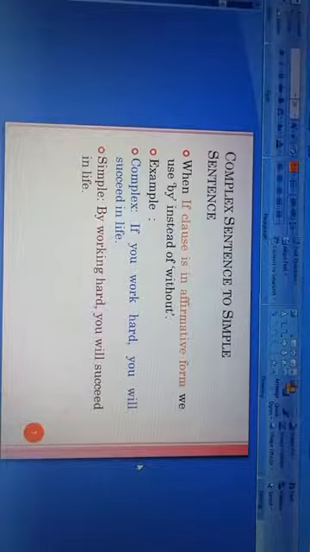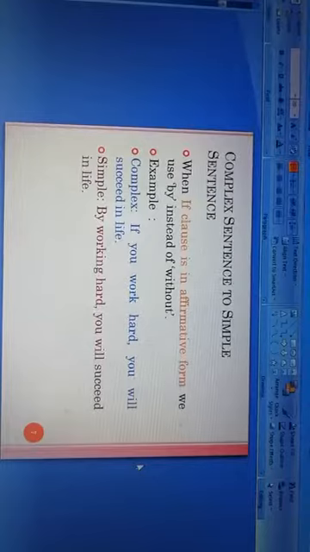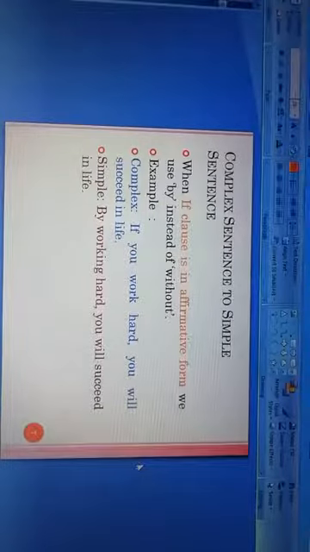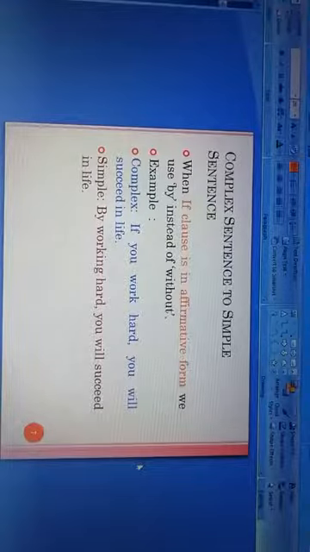For example, the complex sentence is, if you work hard, you will succeed in life. This is the complex sentence. And when we make it a simple sentence, what will be the simple sentence? The simple sentence is, by working hard. That is, instead of without, we use here by. Why? We use by because the if clause is in the affirmative form. That's why we use by.